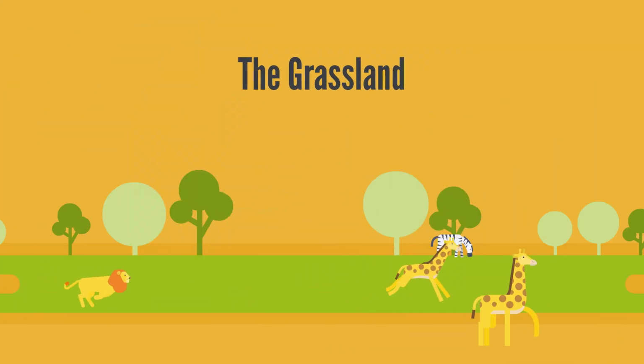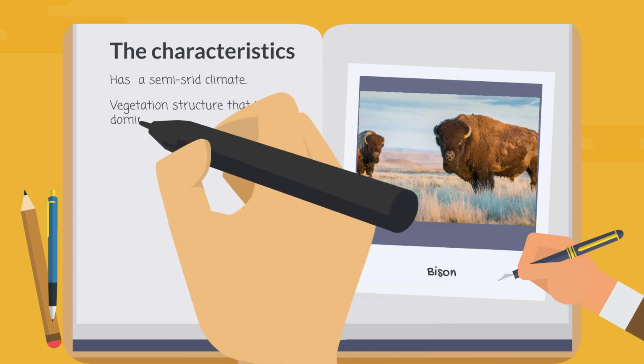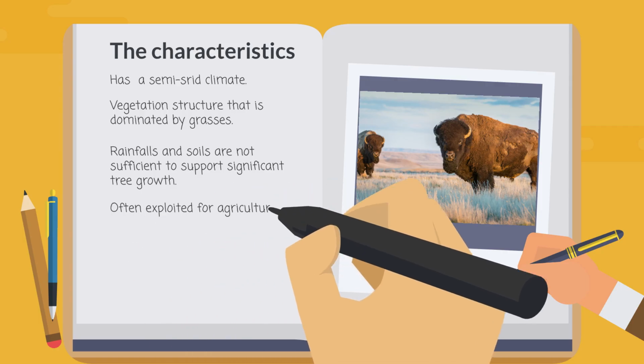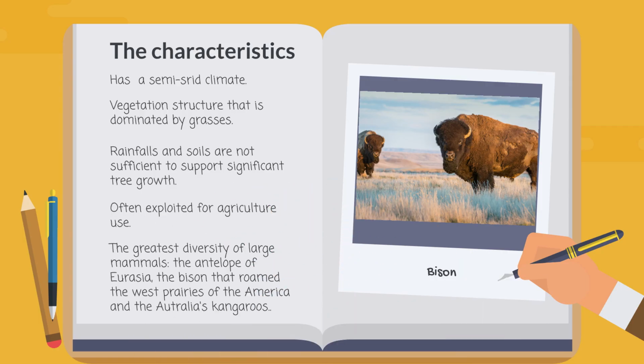The grassland. Grassland has a semi-arid climate. The vegetation structure is dominated by grasses. This is because the rainfall and soils are not sufficient to support significant tree growth. This biome is often exploited for agricultural use. The grassland has the greatest diversity of large mammals, such as the antelope of Eurasia, the bison that roam the American West prairies, and Australia's kangaroos.